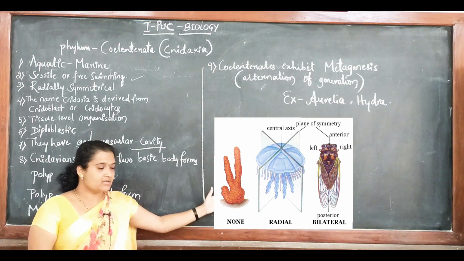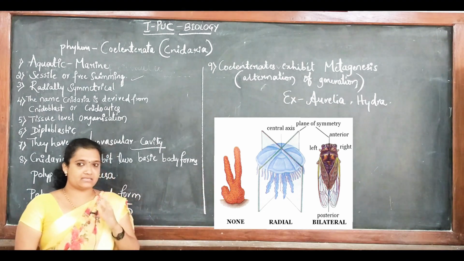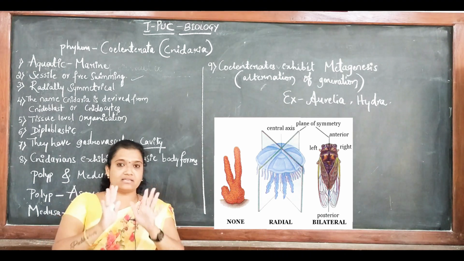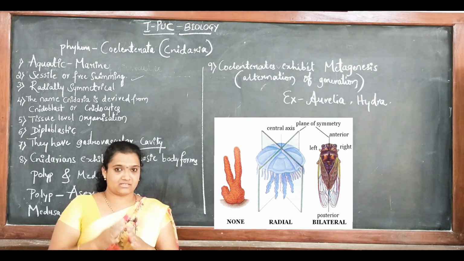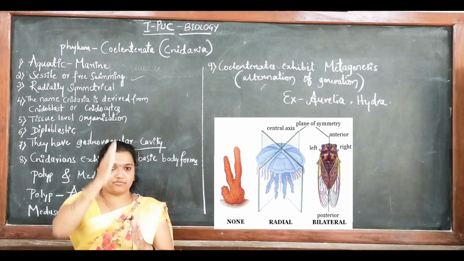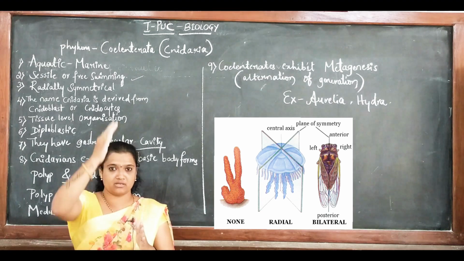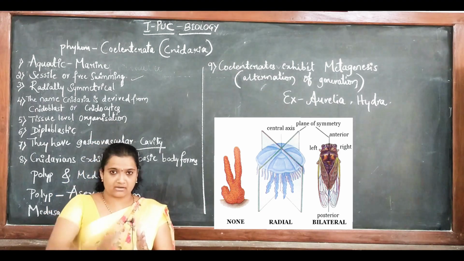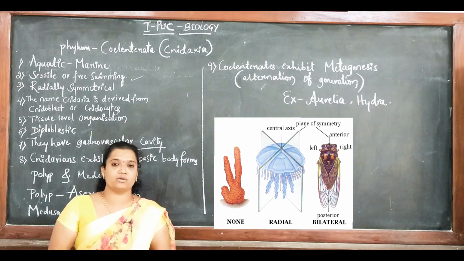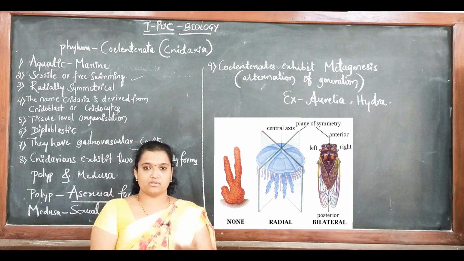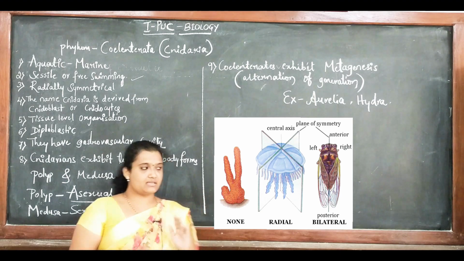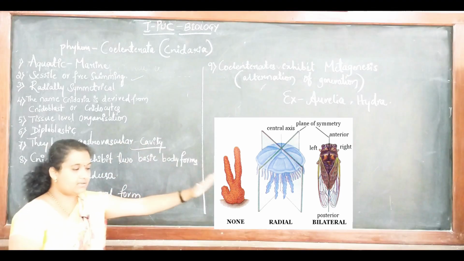Radial symmetry is when you cut the animal from the central axis at any angle, you will get equal parts or equal halves. But bilateral symmetry is when you cut the animal in the longitudinal direction, from the anterior to the posterior part, and you will get equal parts. You can consider the human body. When we cut our body from here to there, you will get equal parts. That is bilateral. But these coelenterates are radially symmetrical.